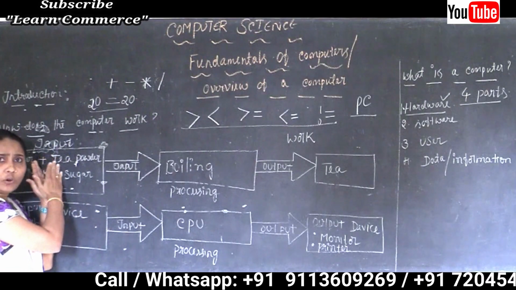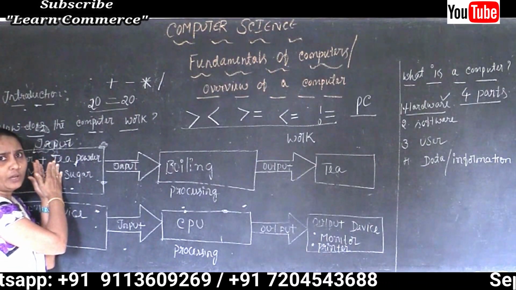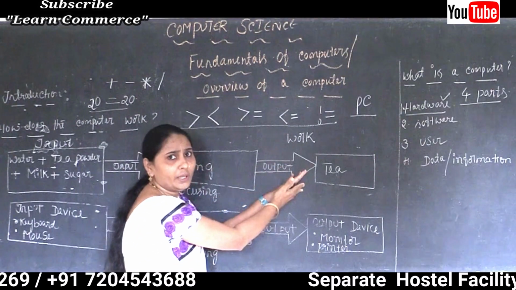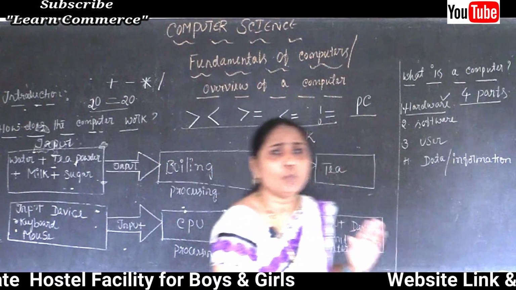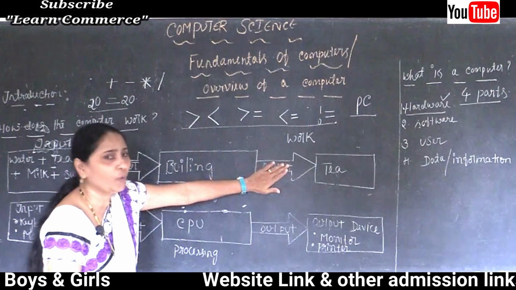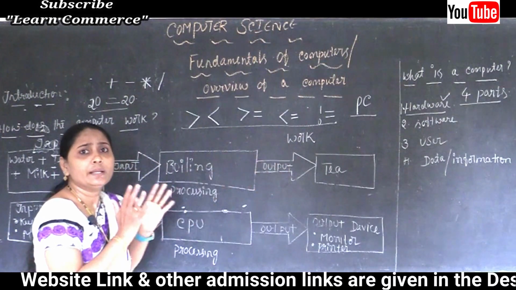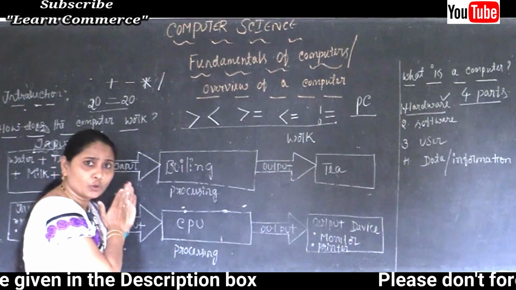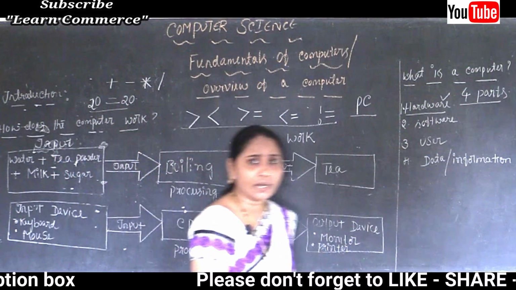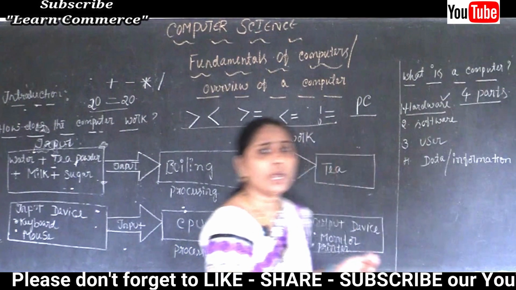Without input we can't get the output, and without output there is no input. So both input as well as output need to be related with each other to get the result, that is called the output.